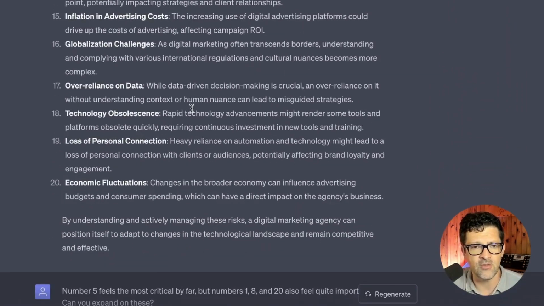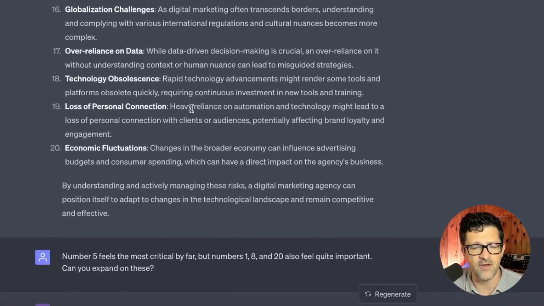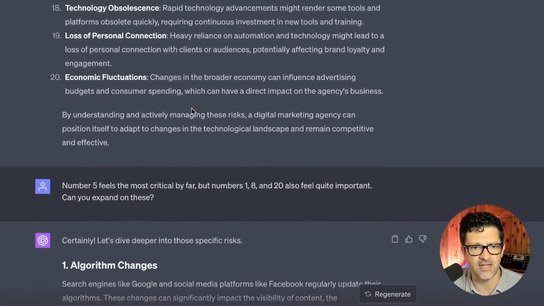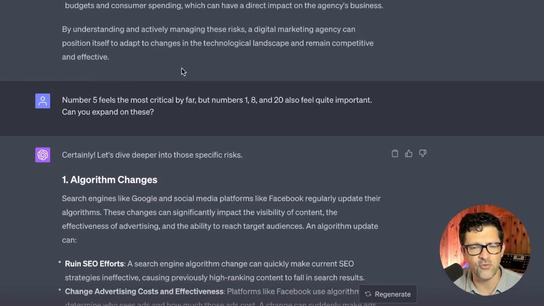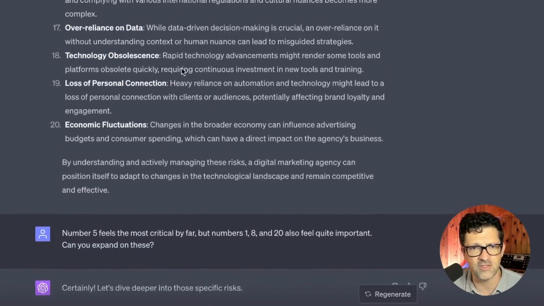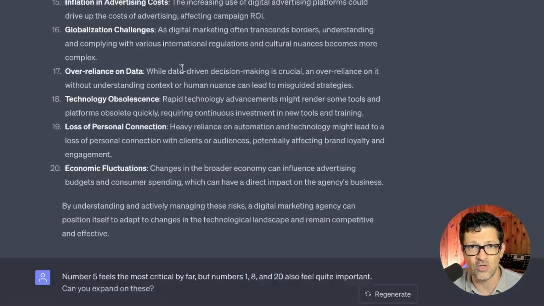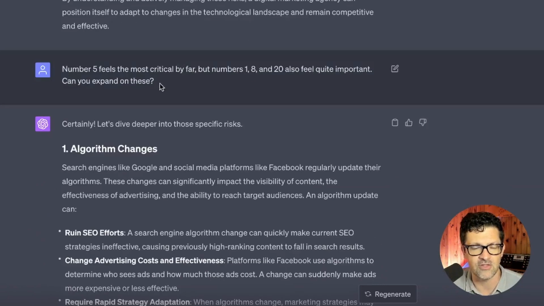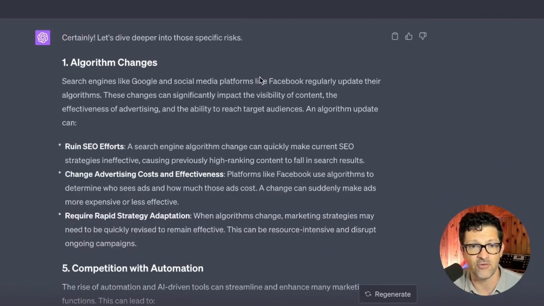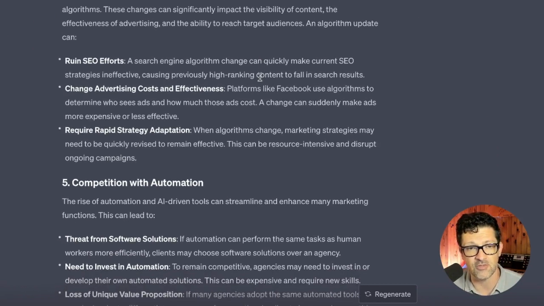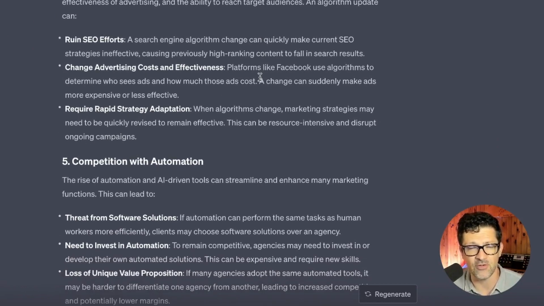So from here, you want to take a look at all of these, and the follow-up prompt that I just showed you in that last screen is to look through these and figure out which ones seem the most critical to your contingency plan. So you can see I followed this up with number 5 feels the most critical by far, but also numbers 1, 8, and 20 feel important. Can you expand on those? And then that way you let the large language model dive in a little deeper to each of those.